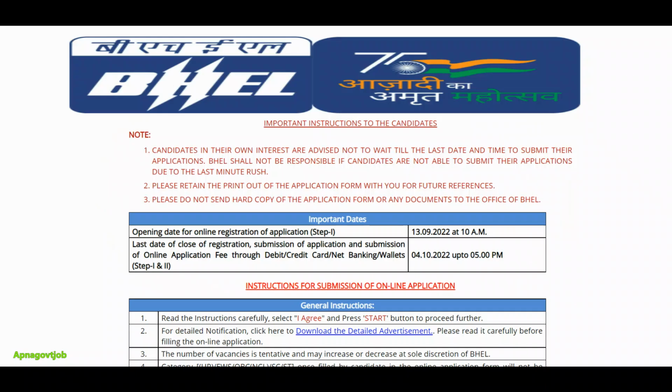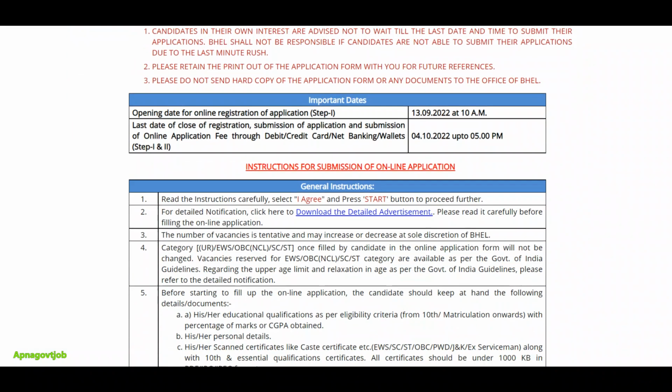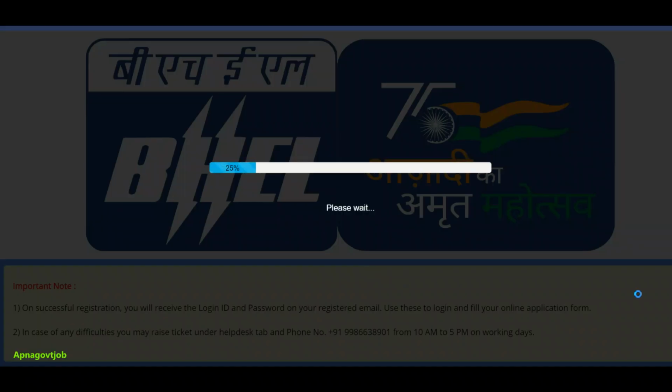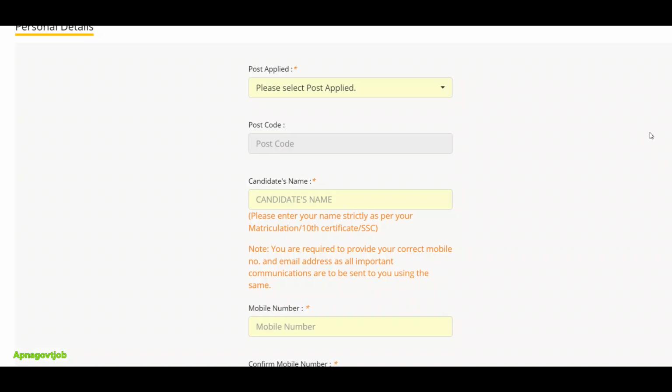Okay, so when you click on the link which I am giving in the comment section, this page will open. Here if you want you can read all the details or directly you can scroll down. Okay, just check this checkbox and click on the start button. Okay, so first we will start with registration.